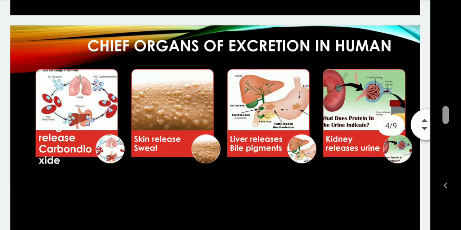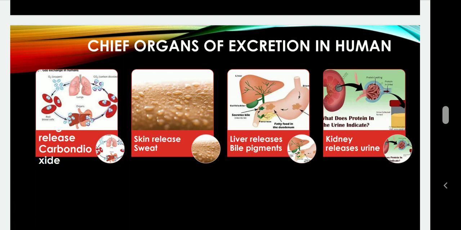Now, what are the different chief organs of excretion in human beings? First is the lungs, which release carbon dioxide. You can notice in the diagram, lungs are visible. Lungs remove carbon dioxide, and that carbon dioxide is a toxic waste in our body. Skin produces a lot of sweat. That sweat is also a waste. That sweat not only removes the toxic waste, it also helps to maintain body temperature. Similarly, the liver releases bile pigments, and similarly we have the kidney that helps in the removal of urine.